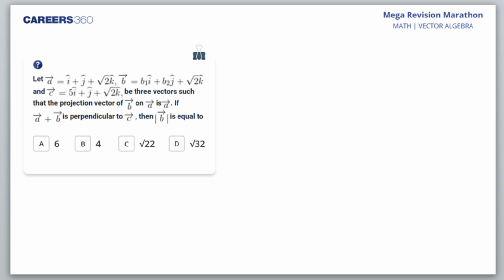So, let this be the next question. You have got vector A, vector B, vector C. Three vectors such that the projection of B on A is A itself. Here again we are going to the concepts of projection, so you should be very comfortable with the concept of projection.